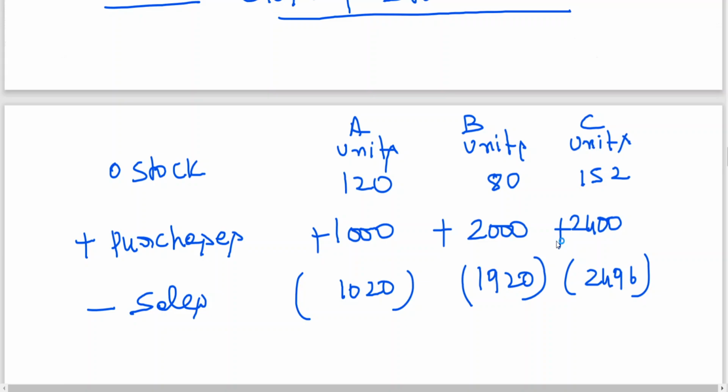Find out the units first. 120 plus 1000 minus 1020, 100 closing stock in units.